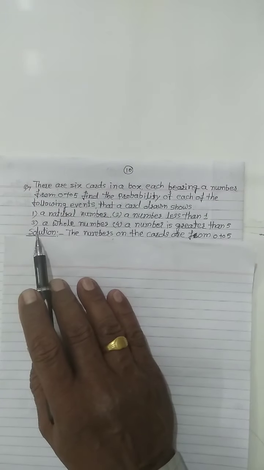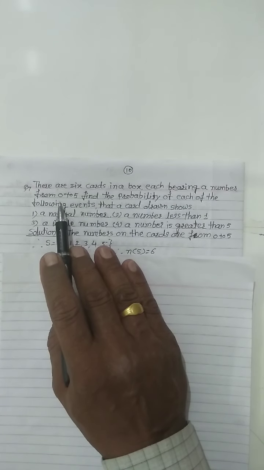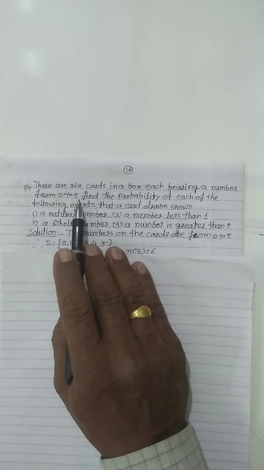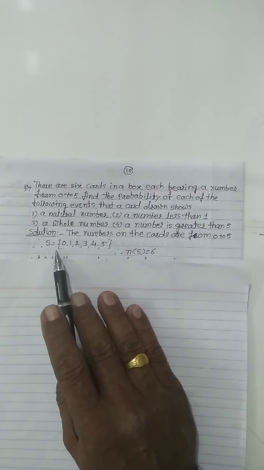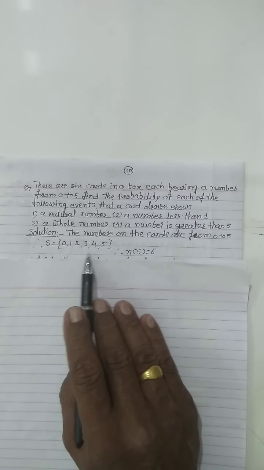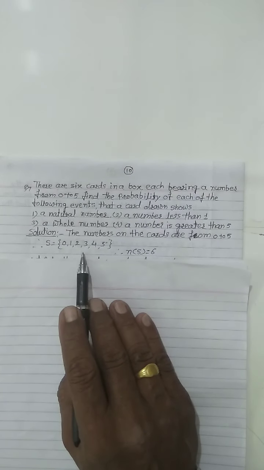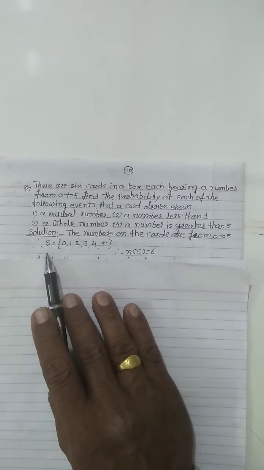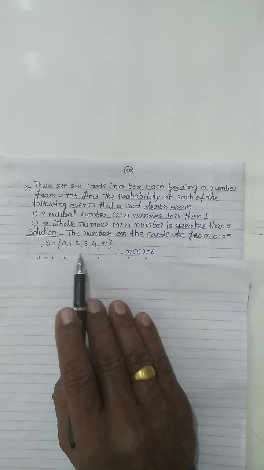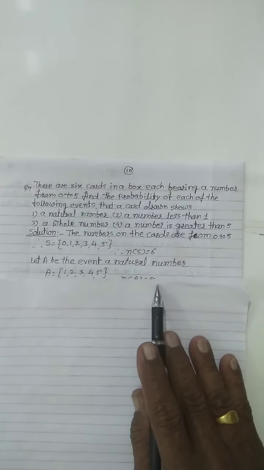Then write down the sample space using 0 to 5. The sample space S equal to {0, 1, 2, 3, 4, 5}. These are the 6 cards. These are the numbers written on the cards. In the sample space, these are the 6 elements. The number of elements in S equal to 6.